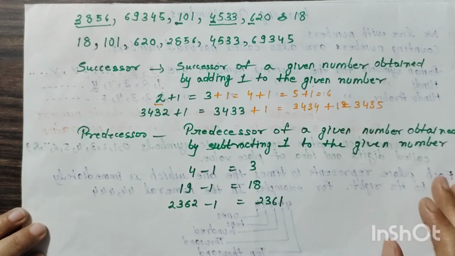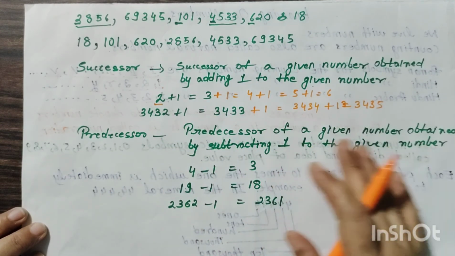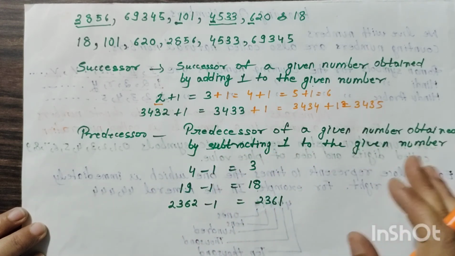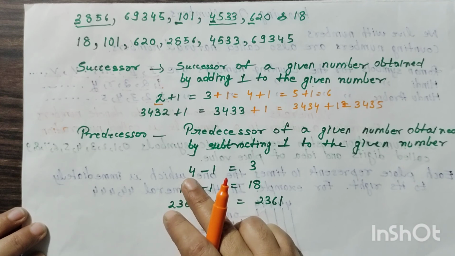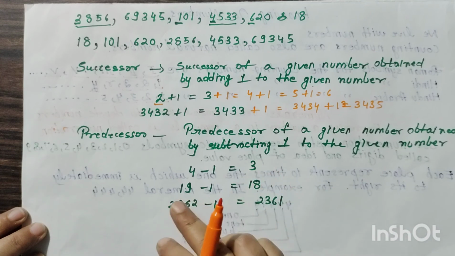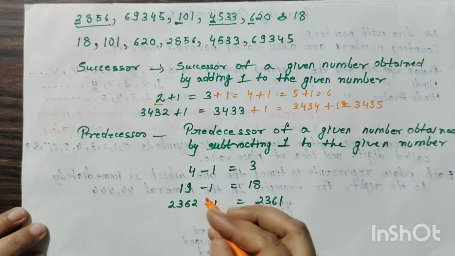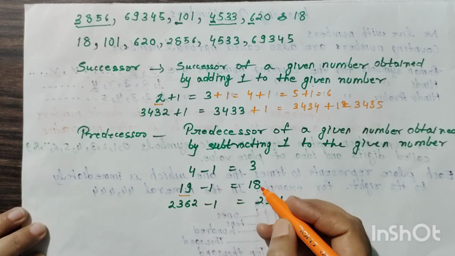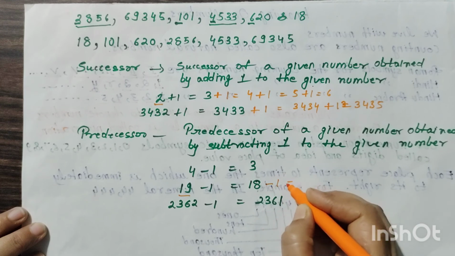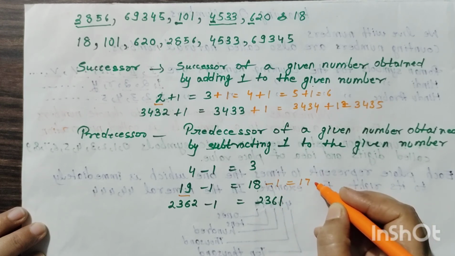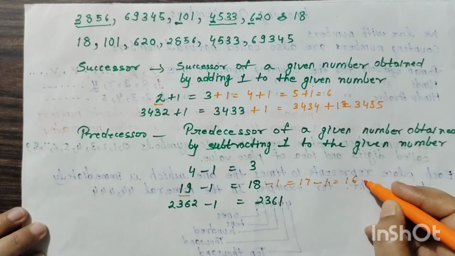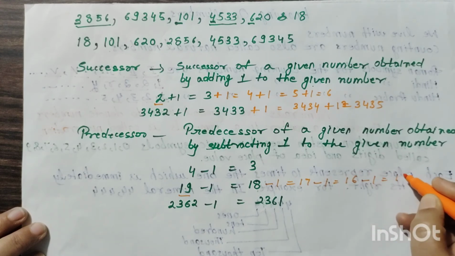Now the topic is predecessor. The predecessor of a given number is obtained by subtracting 1 from the given number. The given number is 4. We subtract 1 from it, we get 3. If we want the predecessor of 19, subtracting 1 from it, we get 18. What is the predecessor of 18? 18 minus 1, 17. What is the predecessor of 17? 17 minus 1 is equal to 16. And what is the predecessor of 16? 16 minus 1 is equal to 15 and so on.